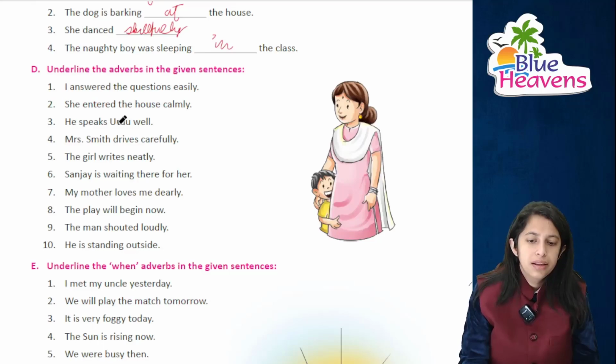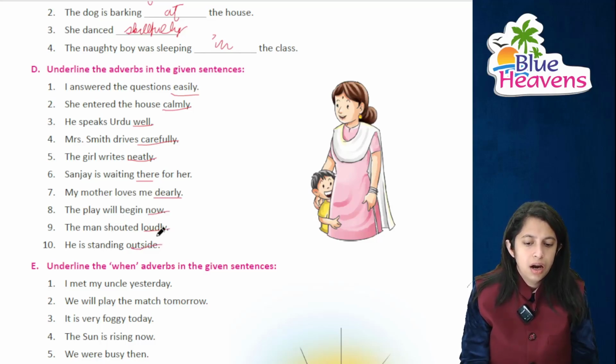You have to underline the adverbs. I answer the questions easily. I have answered the questions, but how? Easily. She entered the house calmly. He speaks Urdu well. Mrs. Smith drives carefully. The girl writes neatly. Sanjay is waiting there for her. Where is he waiting? There. My mother loves me dearly. The play will begin now. The men shouted loudly. He is standing outside.